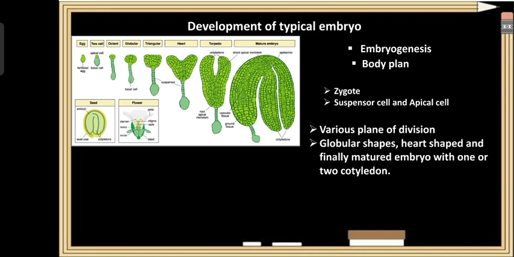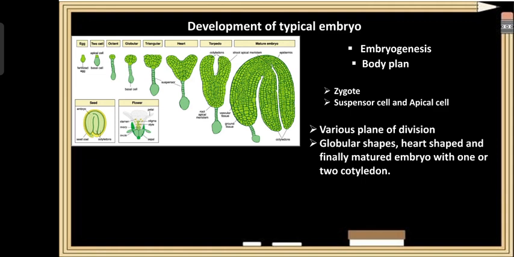Okay, so when we come across the development of a typical embryo, the formation of the embryo always begins with the division of the zygote in the embryo sac. The first division is asymmetrical and transverse, resulting in two types of cells: suspensor cell and apical cell. Suspensor cells are found towards the micropyle region and apical cells are found towards the chalazal region. This two-cell stage establishes the polarity of the embryo.